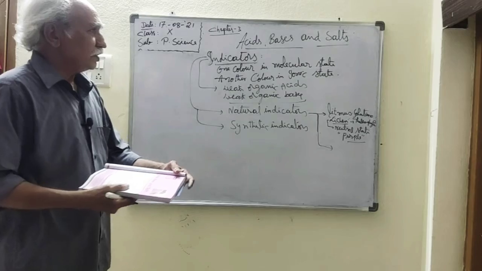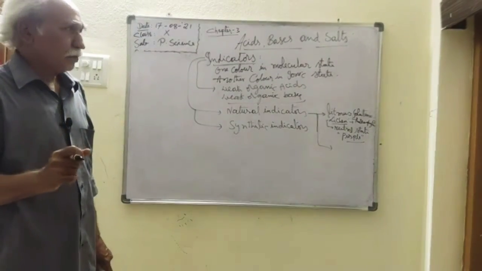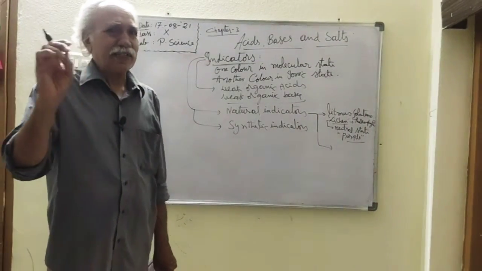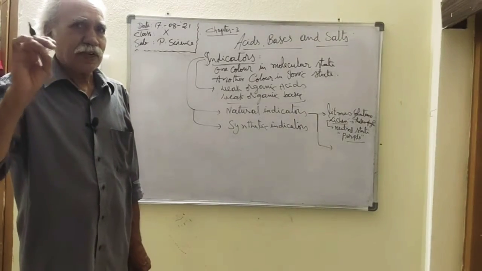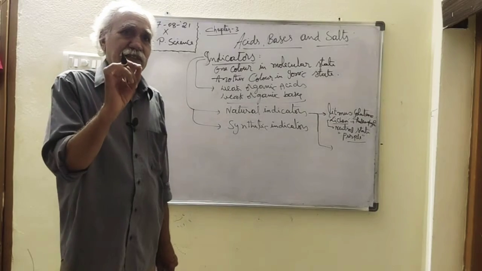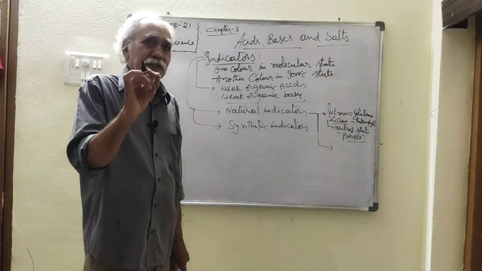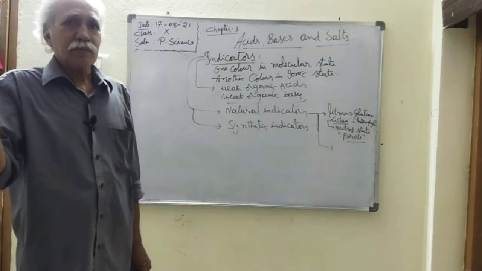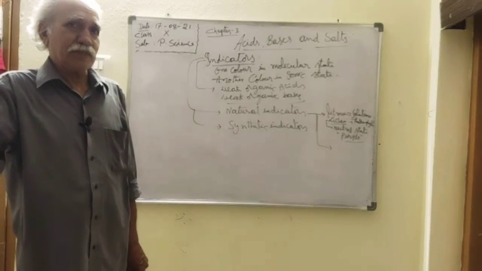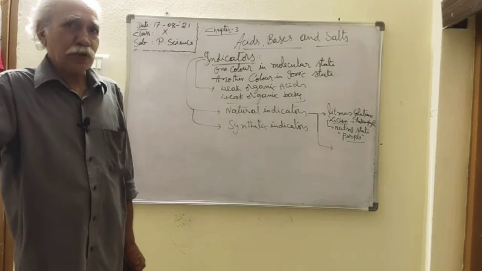Now, this litmus solution is used for making litmus papers. These litmus papers are of two types: blue litmus and red litmus papers. Blue litmus changes to red color in acids. When you put the blue litmus paper in an acid solution, it changes to red color. And red litmus, when you put it in a base, changes into blue color.